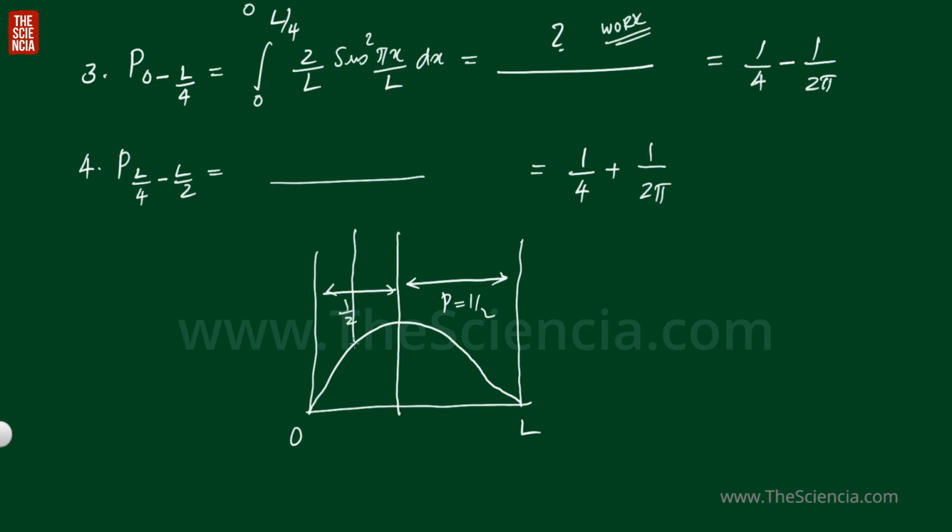And the probability of finding the particle in this region will be 1 by 4 minus 1 by 2 pi. This is L by 4, this is L by 2 and this is 3L by 4. And you get the probability of finding the particle in this region as 1 by 4 plus 1 by 2 pi. See, these are very important, okay?